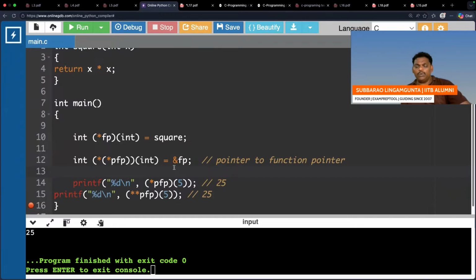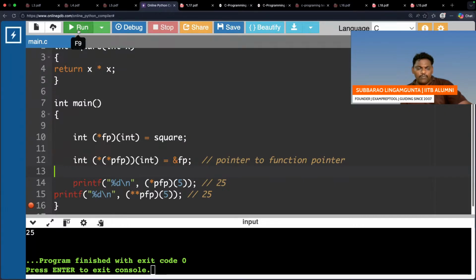It is a double pointer. This one is a single pointer to a function. That is the reason it is a function pointer. E is also a function pointer, right? But PFP is a normal pointer pointing to a function pointer. E is a function pointer. PFP is a pointer to a function pointer. I think both will give the same.